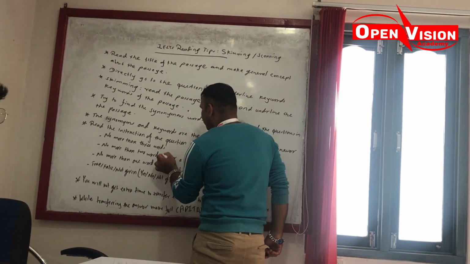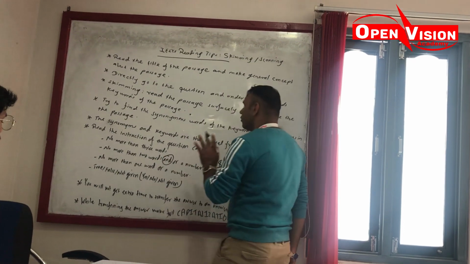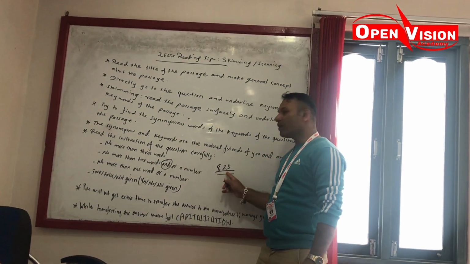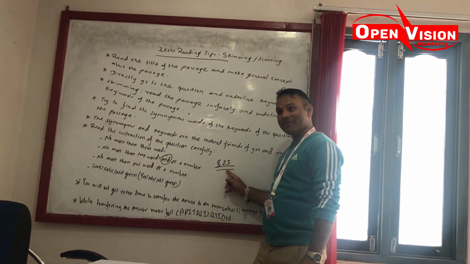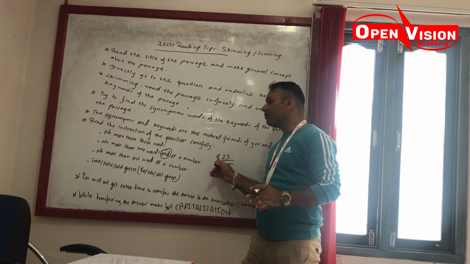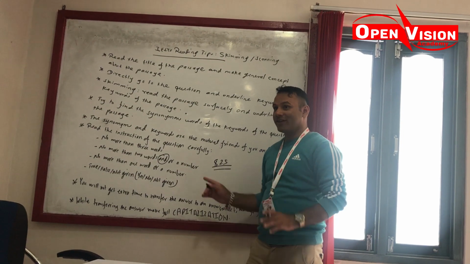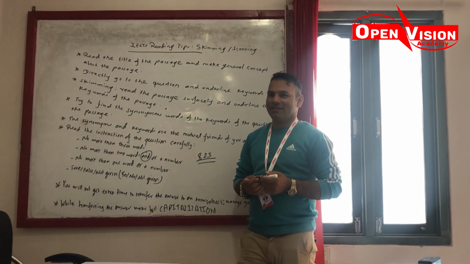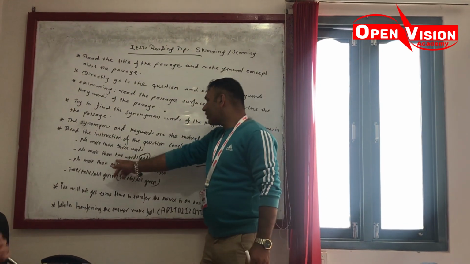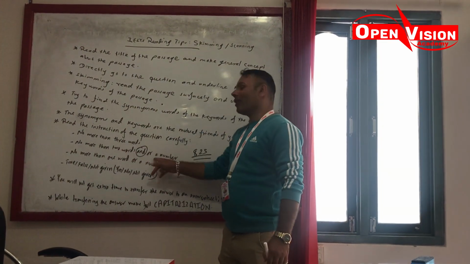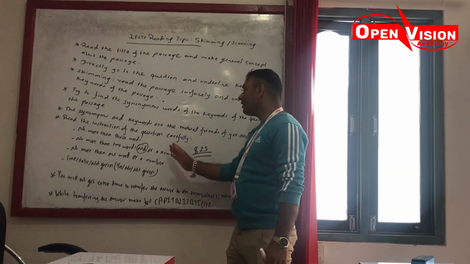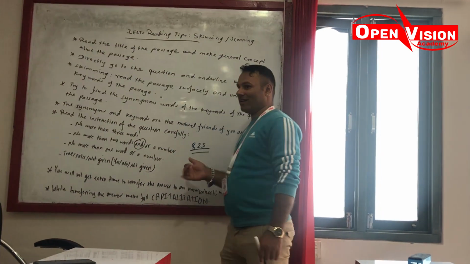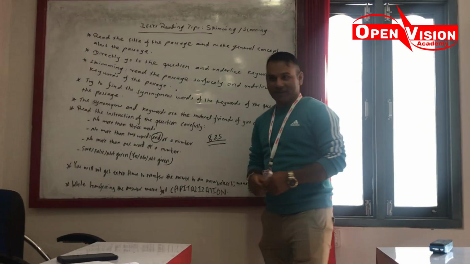For example, let's ignore the and: no more than 2 words or a number. There is one number. So this dollar symbol is given in the question, so there is one number. So now your answer is correct, because no more than 2 words or a number. Either you can write down 2 words or a number. Now your answer is correct, right?